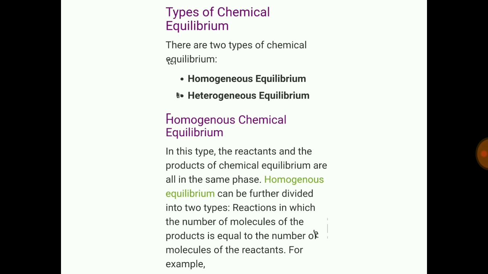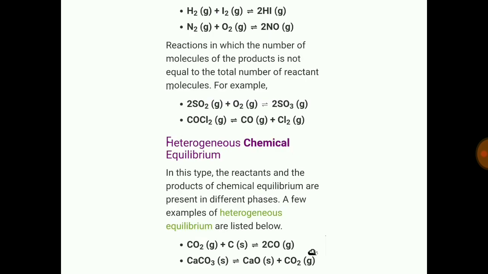That is, reactions in which the number of molecules of the products is equal to the number of molecules of the reactants. For example, hydrogen reacts with iodine to form hydrogen iodide, all gases: the hydrogen molecule is in the gaseous state, iodine also in the gaseous state, and the product formed is also in the same phase. Both of the reactants are in the same phase and the product formed is also in the same phase, and this represents the homogeneous equilibrium.